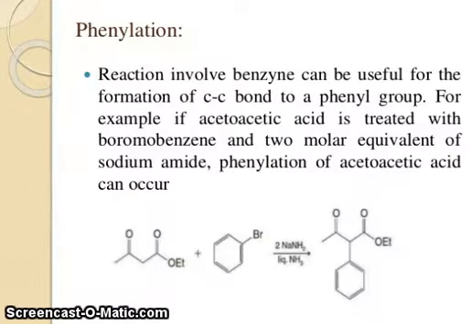Now phenylations. Reactions involving benzyne can be useful for the formation of a carbon-carbon bond to a phenyl group. For example, if acetoacetic ester is treated with bromobenzene and 2 molar equivalents of sodium amide, phenylation of the acetoacetic ester can occur. So you can see ethyl acetoacetate with bromobenzene forming these products.